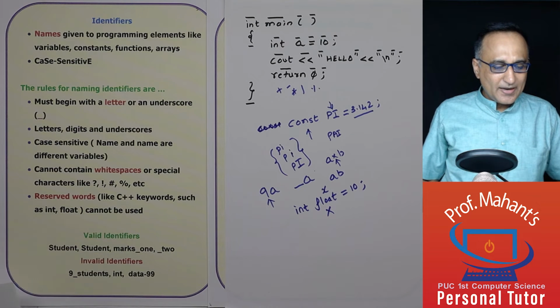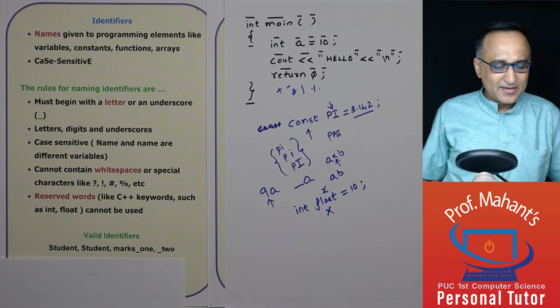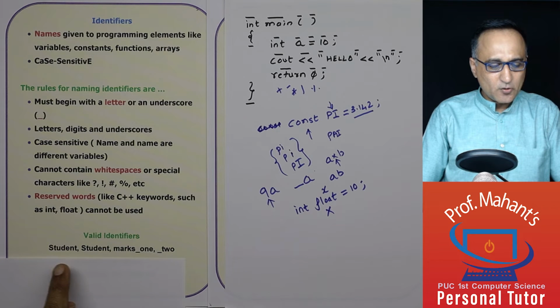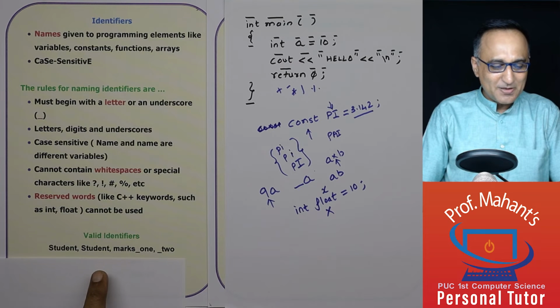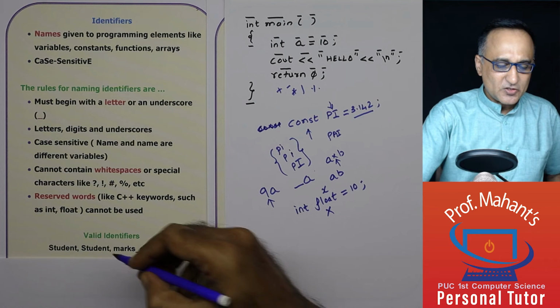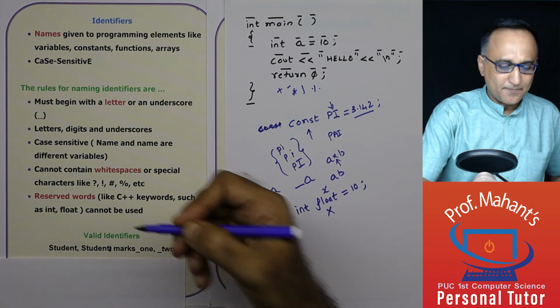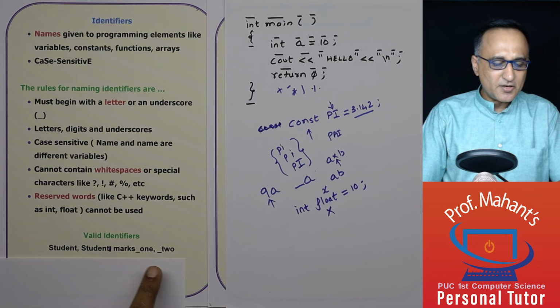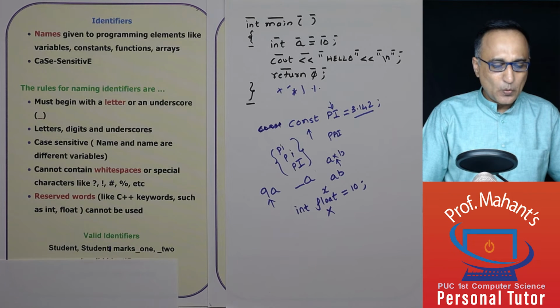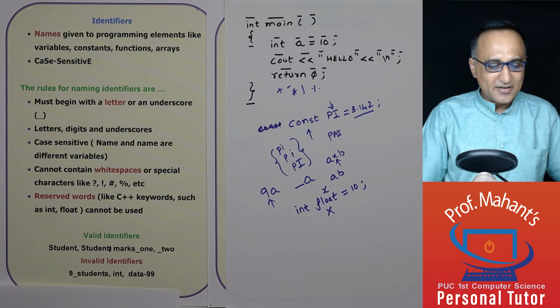Let's take a look at examples of valid identifiers. This student is okay. Don't include the comma. I don't know why I have typed student twice, but that must be a typing mistake. Student marks underscore 1, that's okay, underscore 2 is okay. This could be student 1. All right. So student 1, marks underscore 1, underscore 2. These are all examples of valid names for variables or any identifiers.